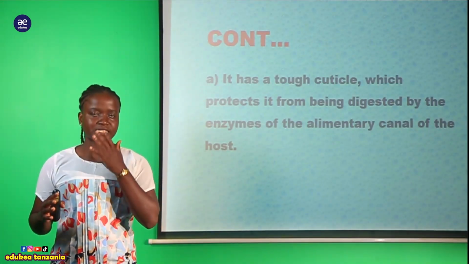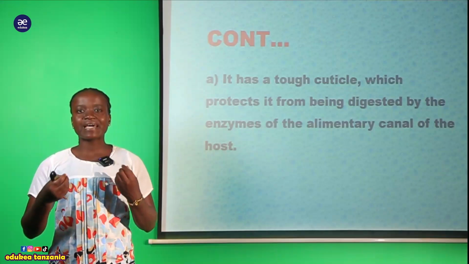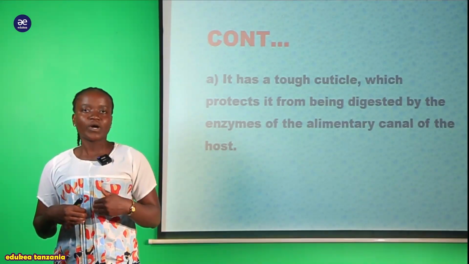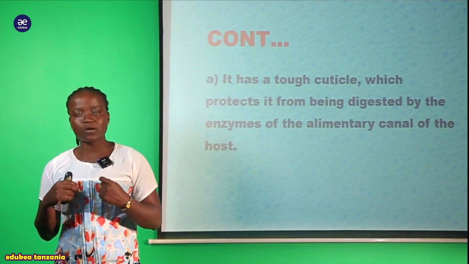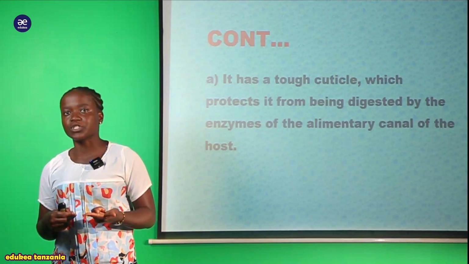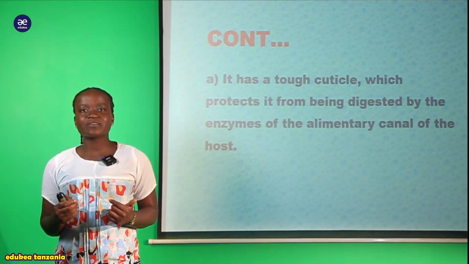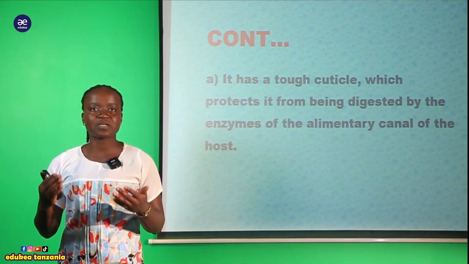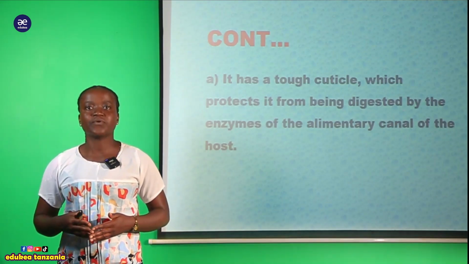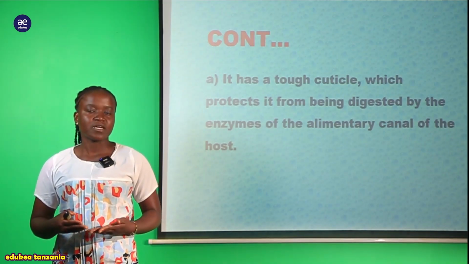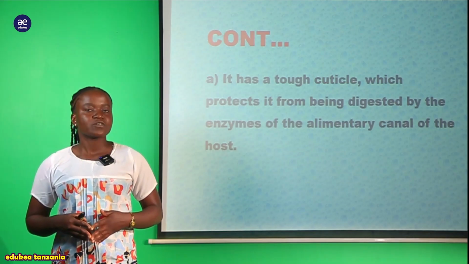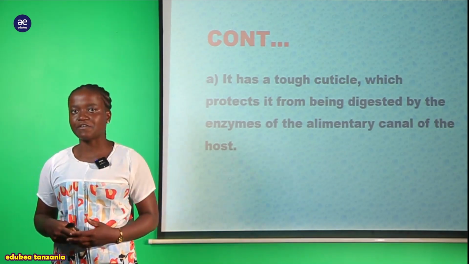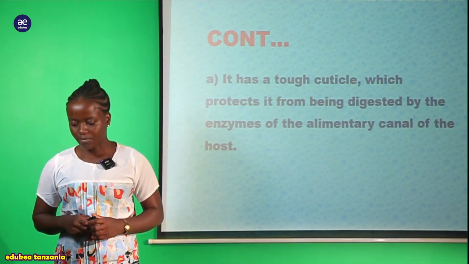For example, let's take an example, human being. Kwa hiyo sasa wanaishi ndani ya utumbo. Kwa hiyo sasa wanawezaje kuishi kule ndani ya utumbo? Tunasema kwamba wana hii cuticle. Hii cuticle ndiyo ambayo sasa inawalinda wasiweze kuzulika na different kinds of chemicals that the body produces. For example, hydrochloric acid, different kinds of enzymes. So hii cuticle inawasaidia for protection of their body.